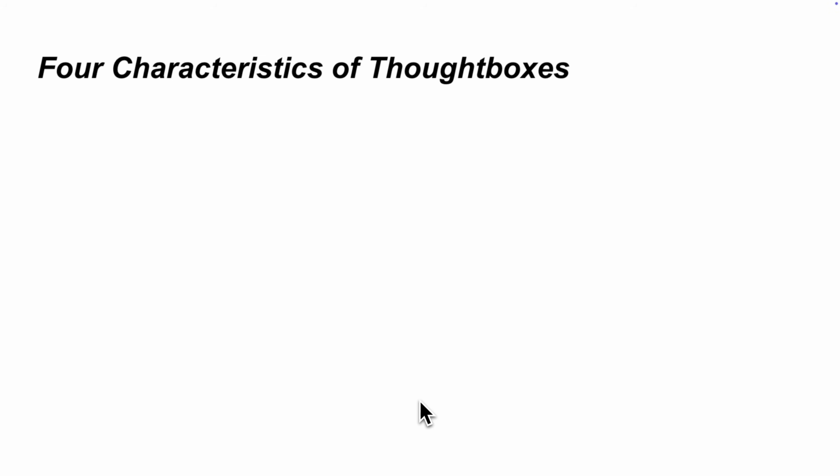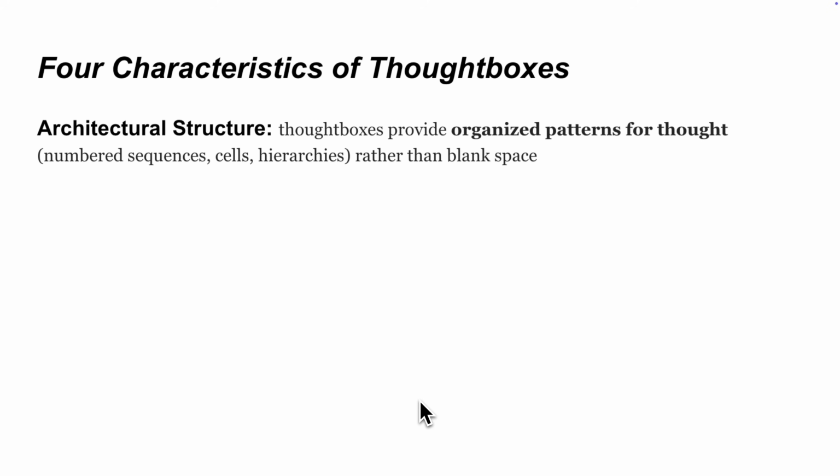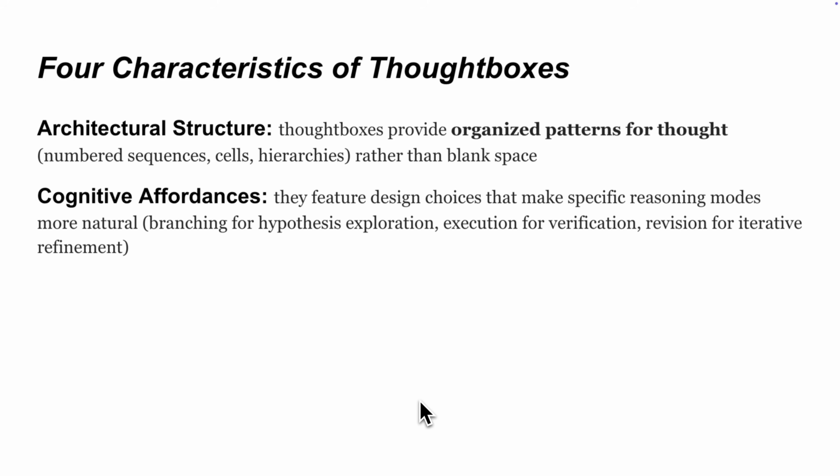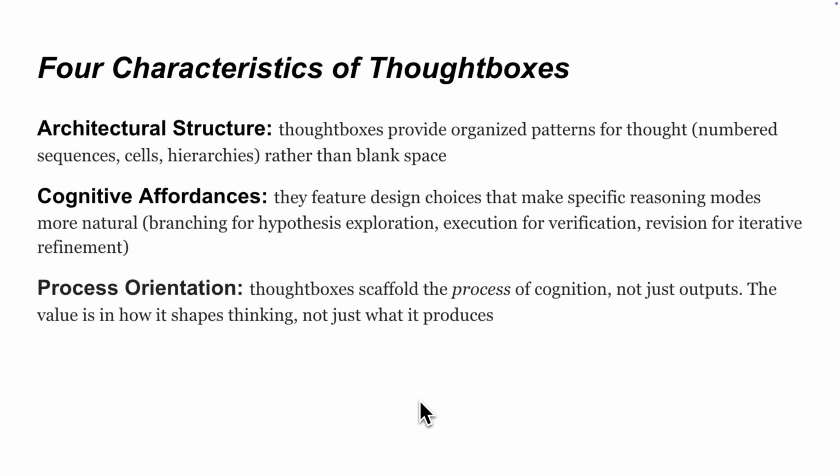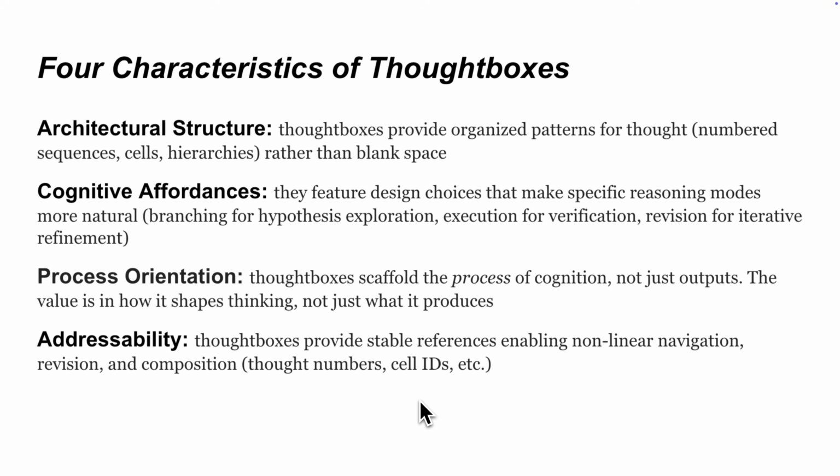Thoughtboxes share 4 characteristics. First, they have architectural structure. These are organized patterns like numbered cells or thought entries, branches, hierarchies, and so on. They provide agents with cognitive affordances. Thoughtboxes enable an AI to use certain reasoning modes like branching and comparison, revision of previous thoughts, and verification against sources of truth. Next, they provide process orientation. Thoughtboxes scaffold the process of thinking. And finally, Thoughtboxes provide addressability to steps in the reasoning process, stable references for nonlinear navigation and in-flight editing.